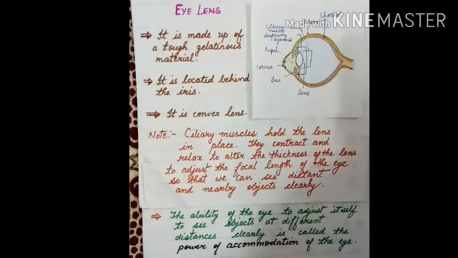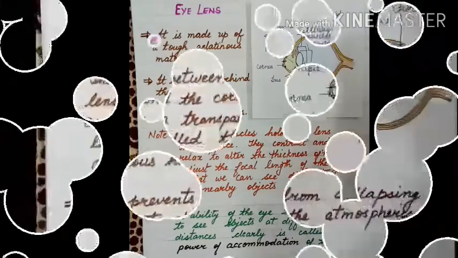So what is accommodation of the eye? This is the power of your eye that you can adjust your eye power at different distances clearly.